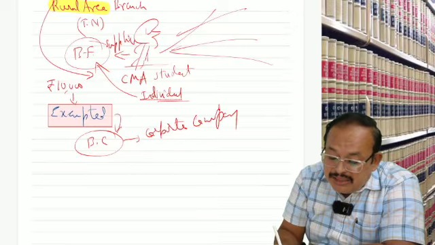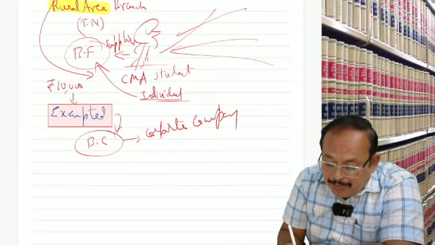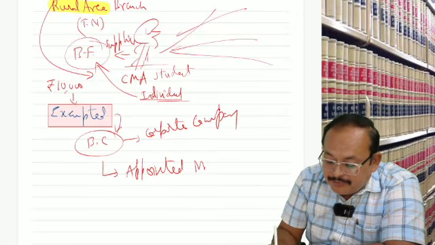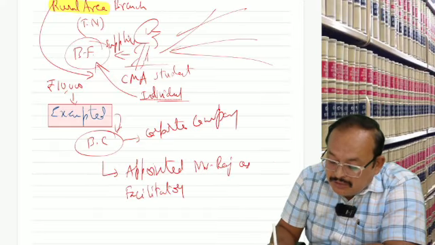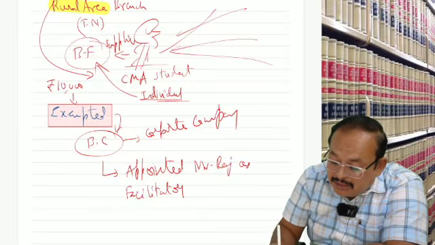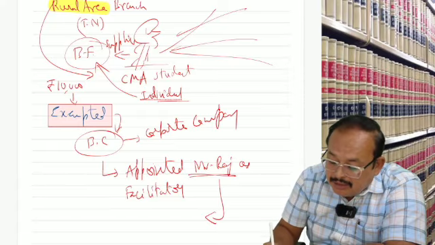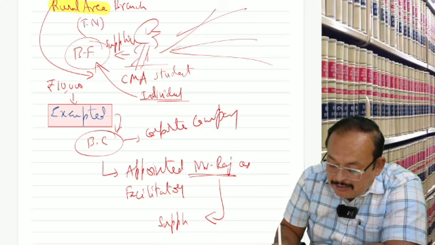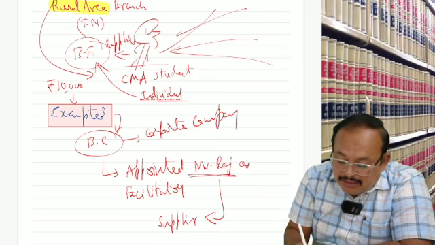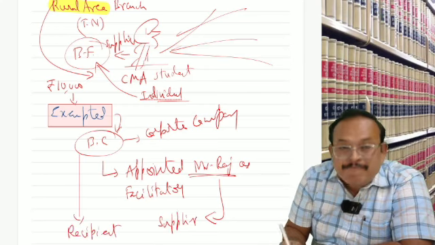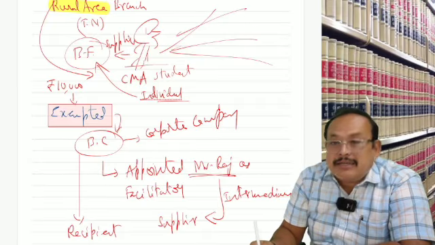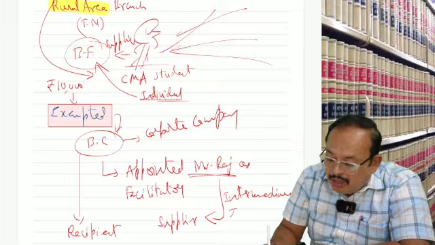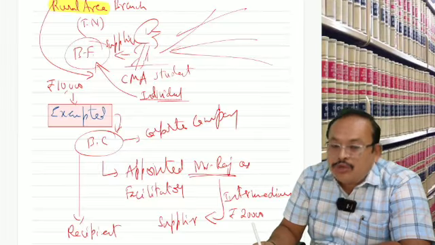Now, the business correspondent, a corporate company, appointed Mr. Raj as facilitator. Then what happened? Raj is supplying service to whom? Raj is a supplier. This fellow is a recipient. Raj is nothing but an intermediary. And he got rupees 2000.